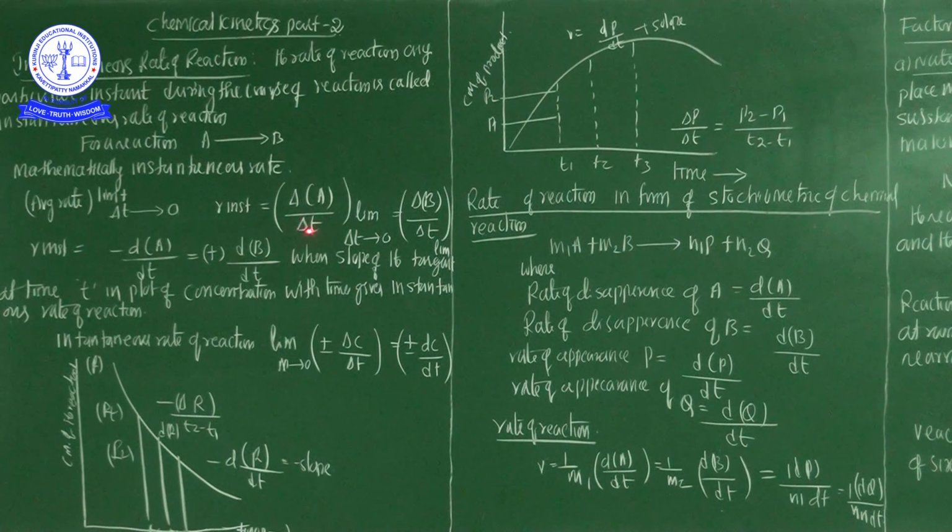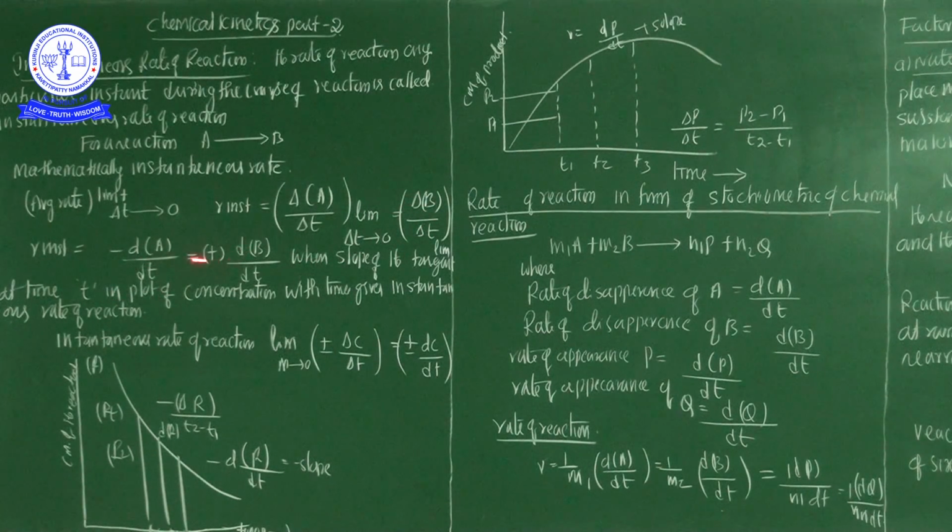In the particular time duration, the concentration of A is converted into the concentration of B. Here A is the reactant and B is the product. So delta t value is 0. Then delta A in time delta t is converted into delta B in time delta t.